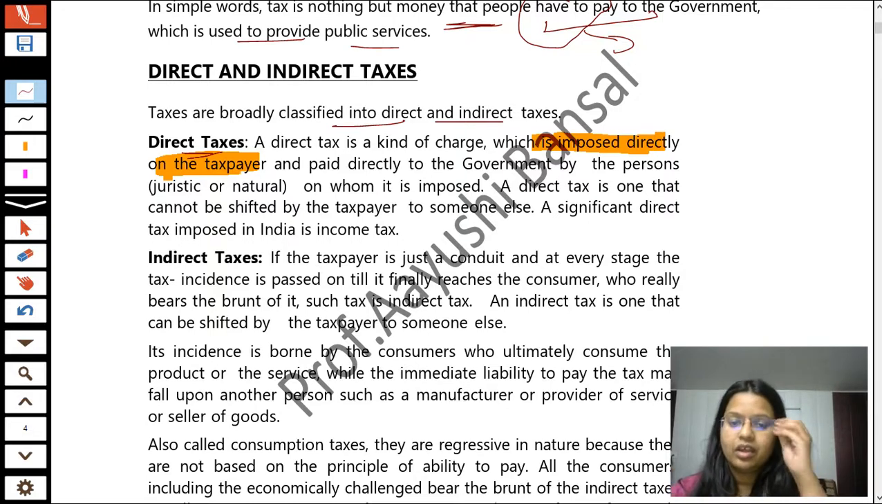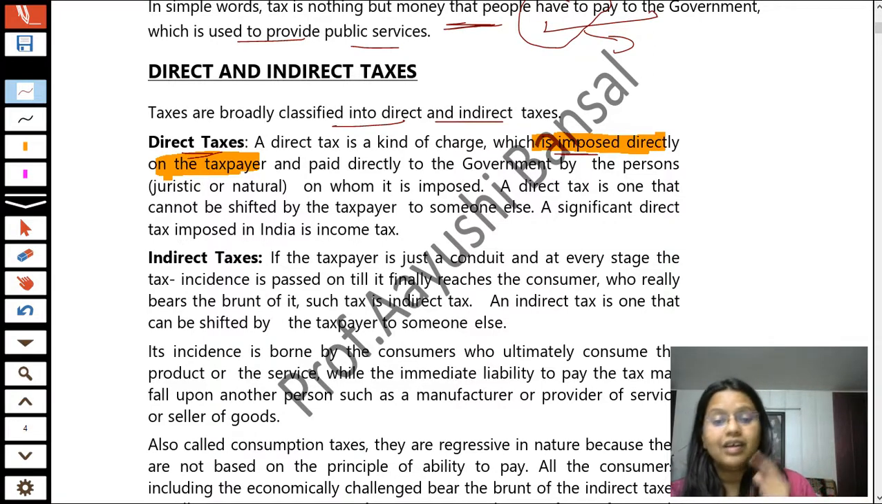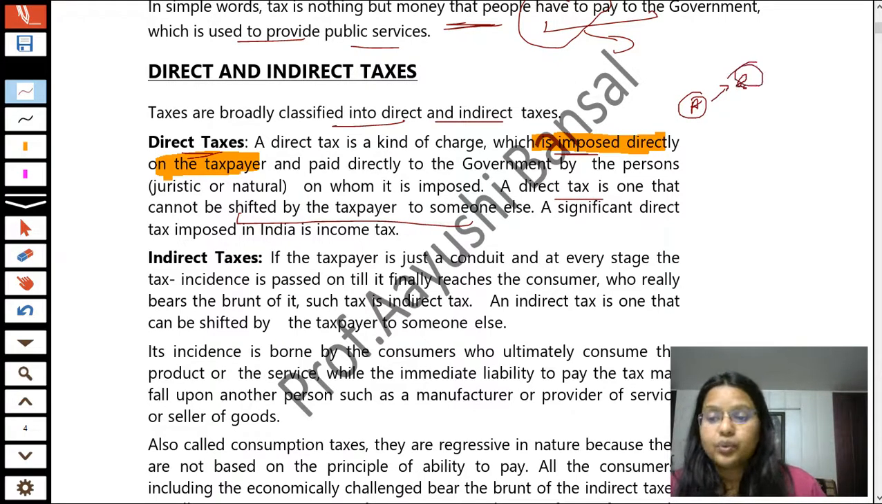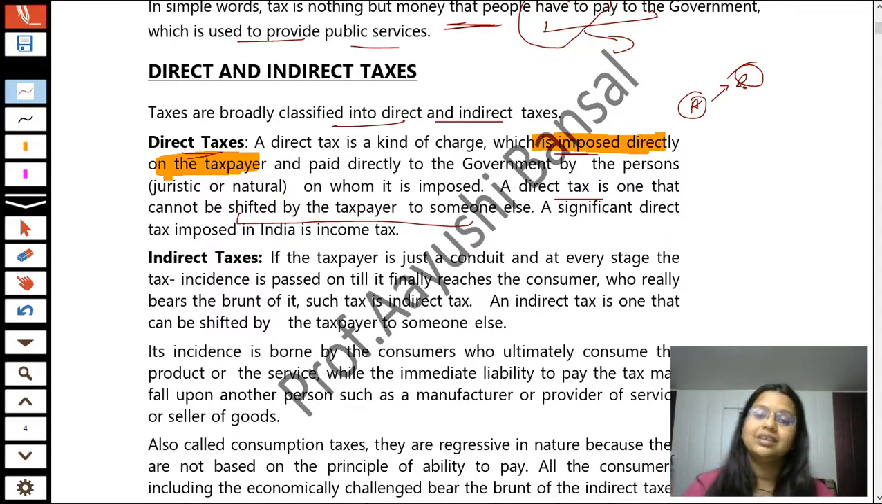So a direct tax is a kind of charge which is imposed directly on the taxpayer, and it is paid directly to the government by the taxpayer only. Now, a direct tax is one that cannot be shifted by the taxpayer to someone else. Mr. A can't tell Mr. B that my income is 10,50,000, but you just pay the tax on that 10,50,000 to the government. Can he tell this to Mr. B? No. So he can't shift his burden to anyone else.